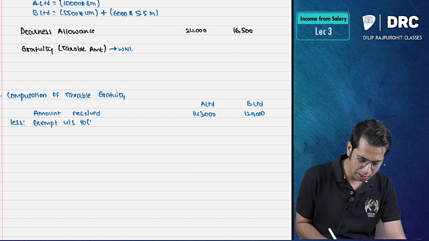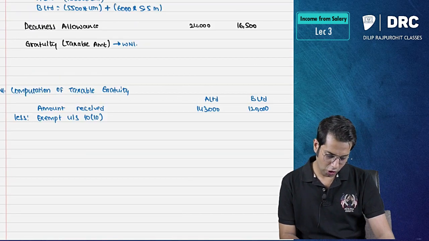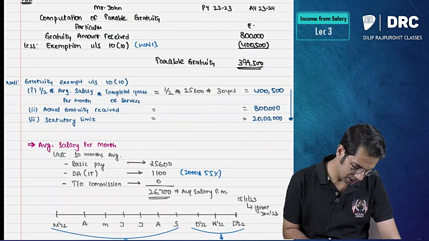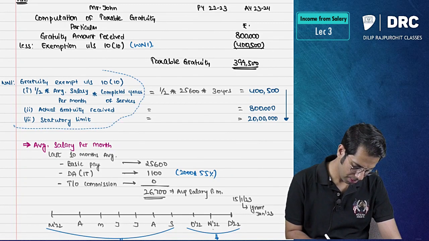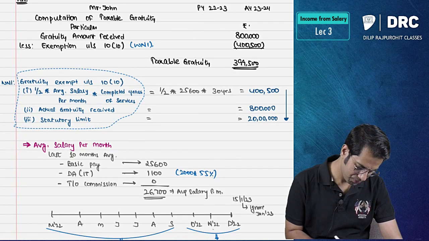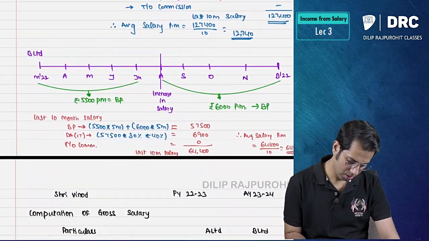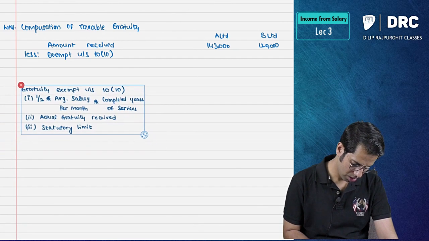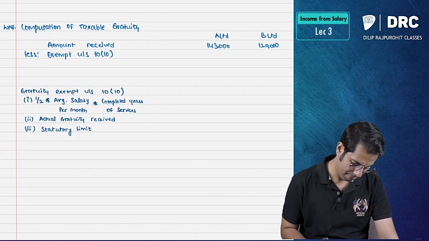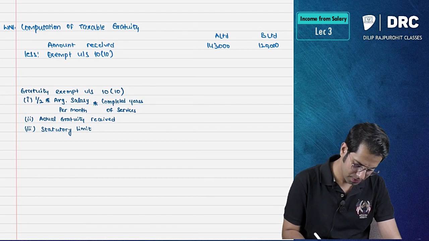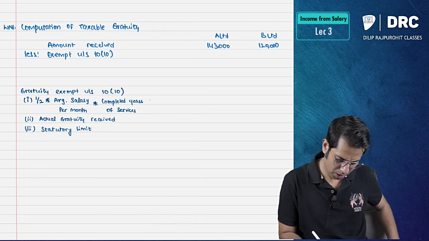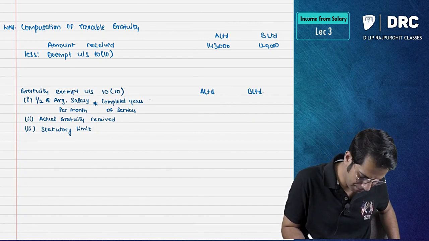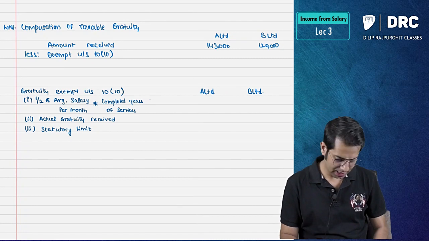under section 10(10). So how much is exempt? I'll copy paste the formula. Here for A limited and for B limited, they have given us the completed years of service, correct?